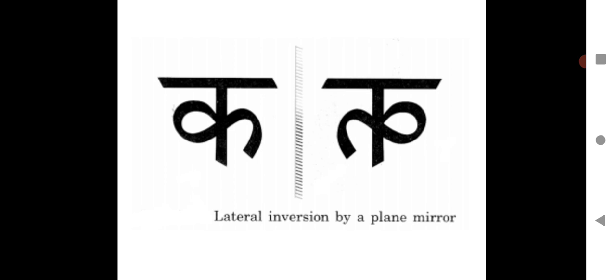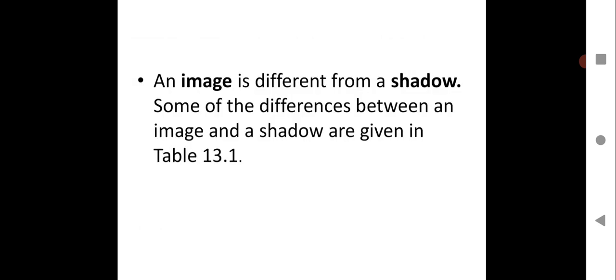But if you have written "ambulance" in a proper order, the order will be reversed when you see it in the mirror, or if you film the ambulance with a camera, it will be laterally inverted. This is a very good example, ambulance, and the letter K, you can see it is laterally inverted over here by a plane mirror. So an image is different from a shadow.